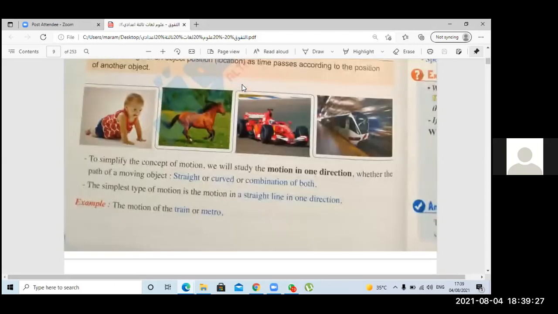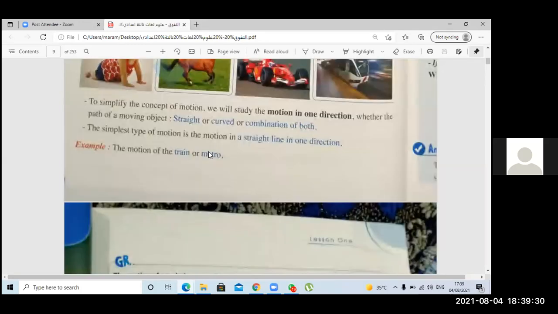Excellent. So here, to simplify the concept of motion, we will only study motion in one direction. When the car moves, it moves in one direction. Or as we see in the video, the ball moves from A to B. It moves in one direction. The path of a moving object can be straight or curved or a combination of both. For example, if we have here a ball, the ball can move like this in a straight line, right?